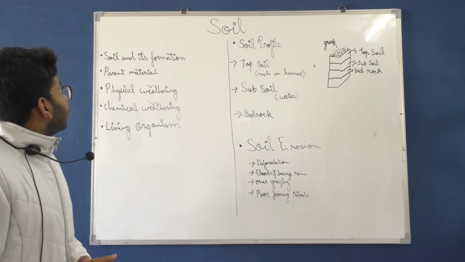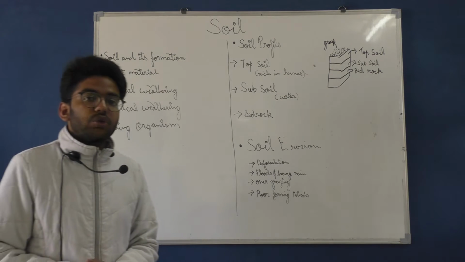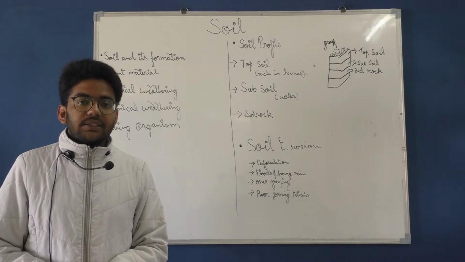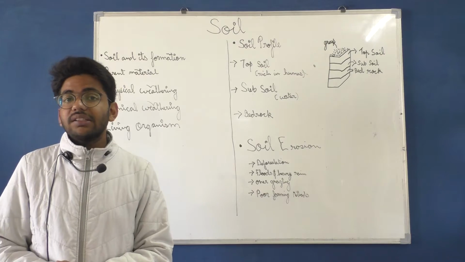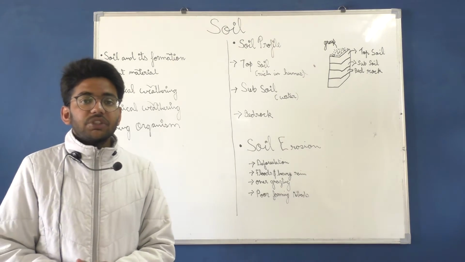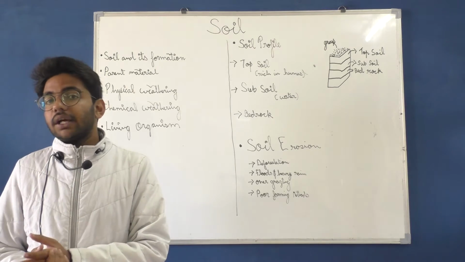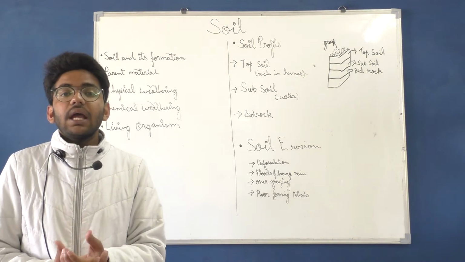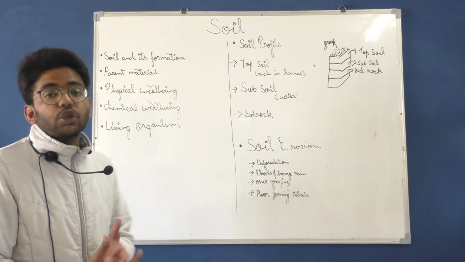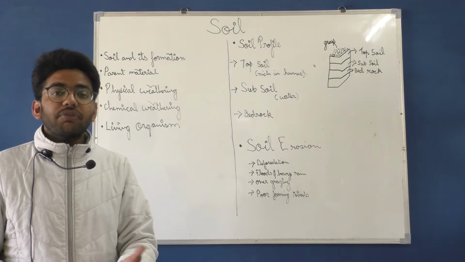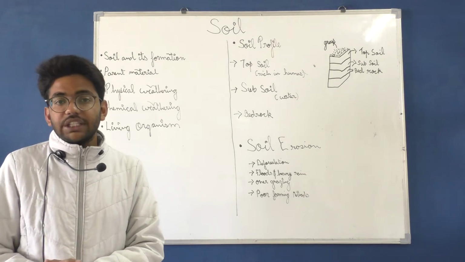Now, as we have learned about soil, we are going to learn how soil is formed. If I take an example, if there are plenty of rocks of big size, and the rocks are broken into smaller and smaller parts, eventually they are broken into such fine particles that they become the texture of soil. That is how soil is formed. Basically, breaking of rock into such fine particles that the composition of the rock changes is known as soil.